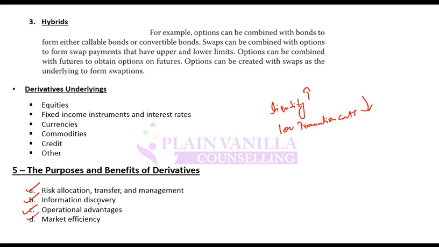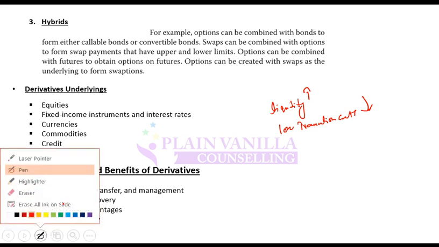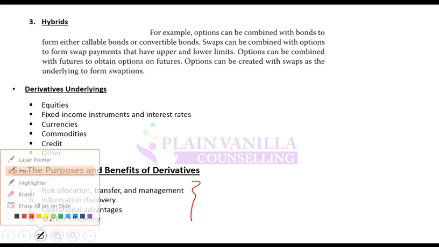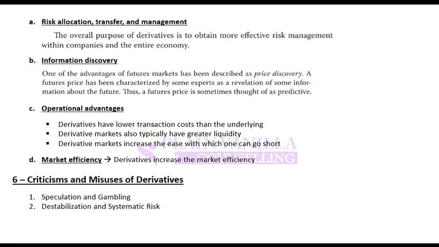Market efficiency: if there is high liquidity, low transaction cost, and if investors are able to manage risk and trade what they want to trade, then that obviously increases market efficiency. So these are the key purposes and benefits: risk allocation, information discovery, and operational advantages. Also, it enables you to take short positions easily.